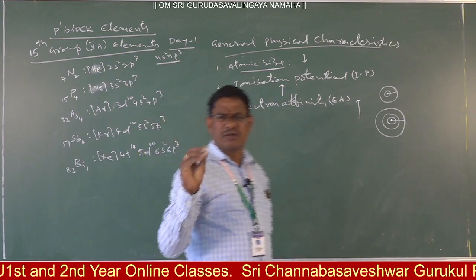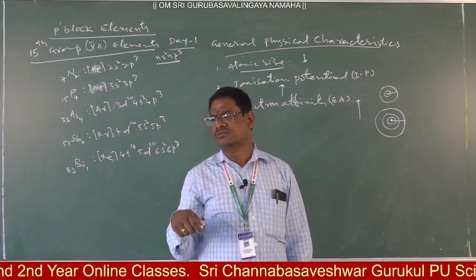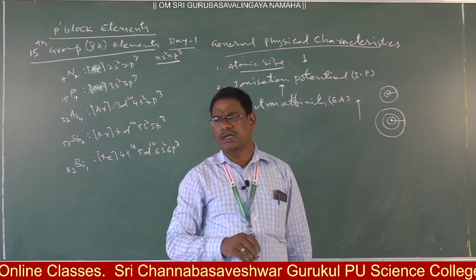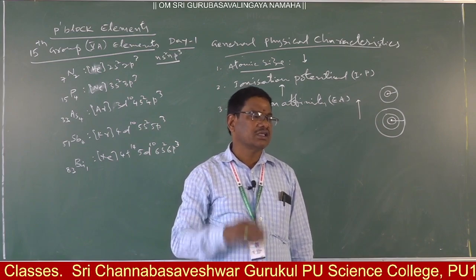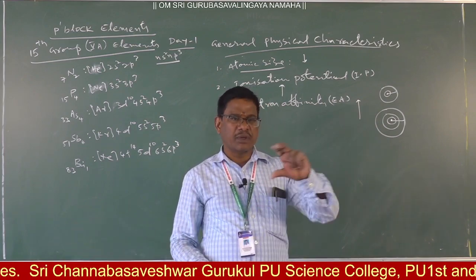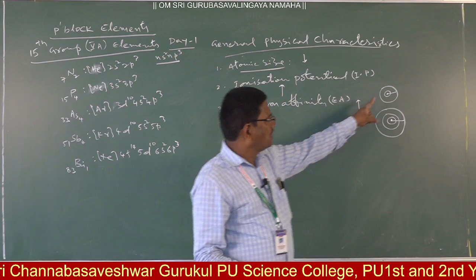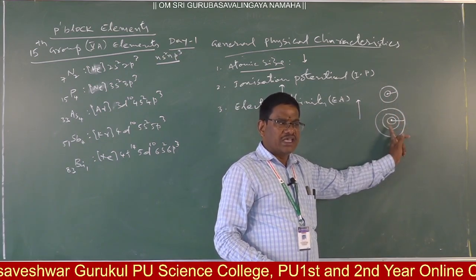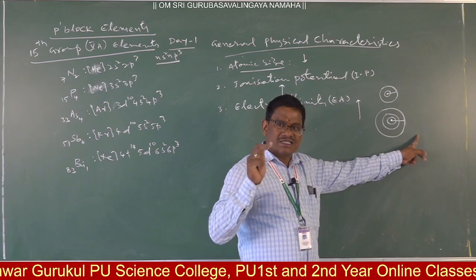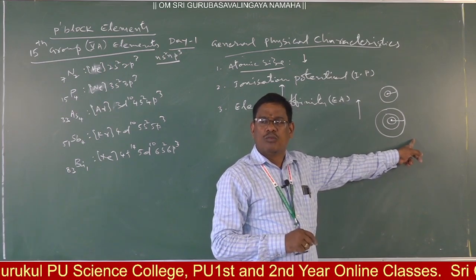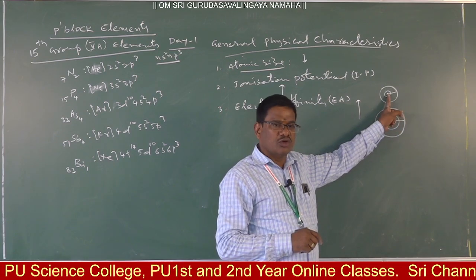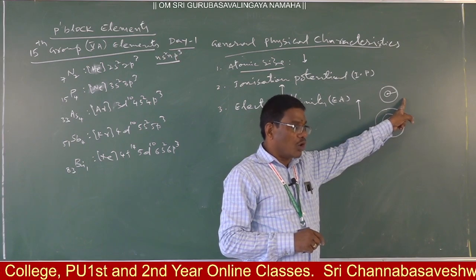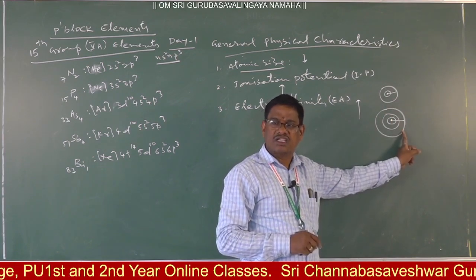And in general, one statement I will make: in every group, from the second period element to the third period element, electron affinity values increase, thereafter decrease. Second period size will be less. Third period size will be more. If size is more, the distance from the nucleus to the outermost orbit is more. Here the distance from the nucleus to the outermost orbit is less. If the distance is less, control will be more, attraction will be more. Here attraction will be less.